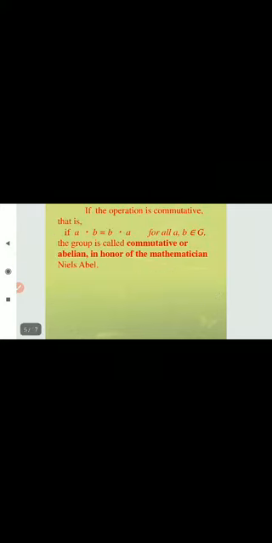If the operation is commutative, that is, if a dot b is equal to b dot a for all a, b belongs to G, that is, if the three conditions and the commutative property are satisfied with the binary operation dot, then the group is called a commutative or Abelian group, in honor of the mathematician Niels Abel. For this we discuss one example.